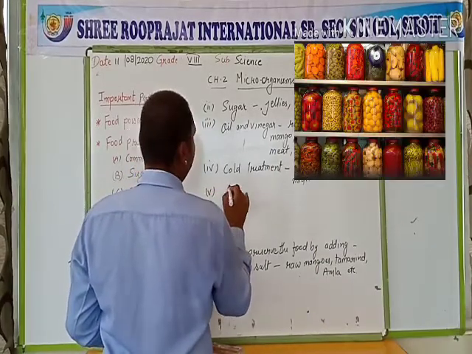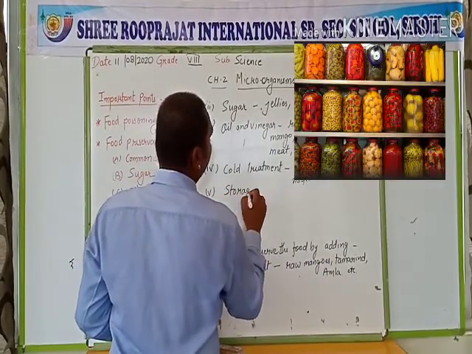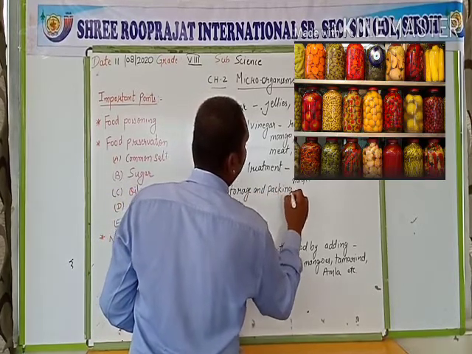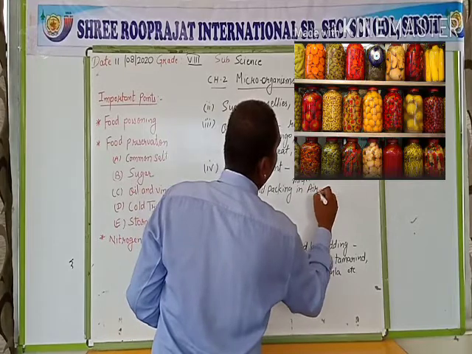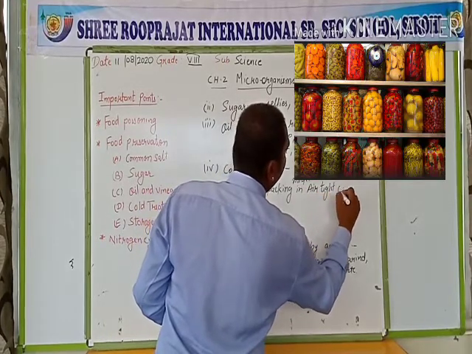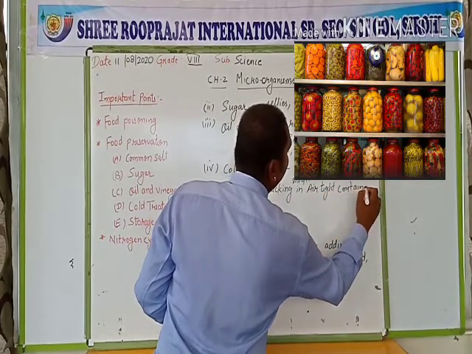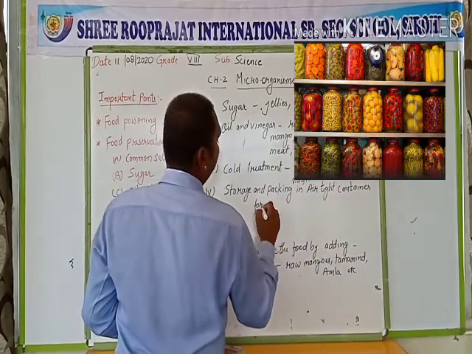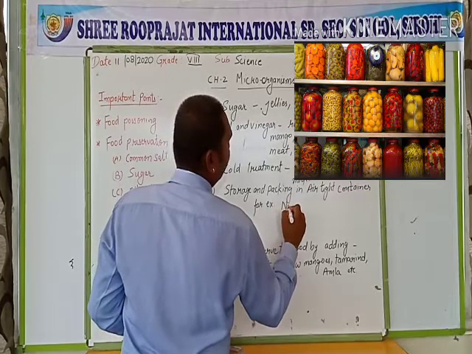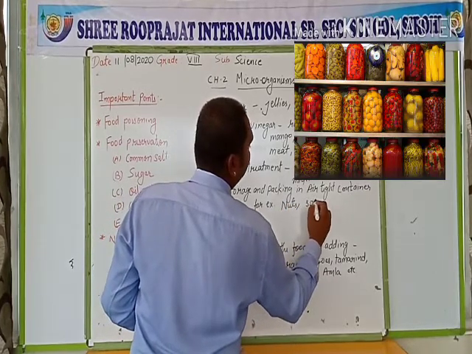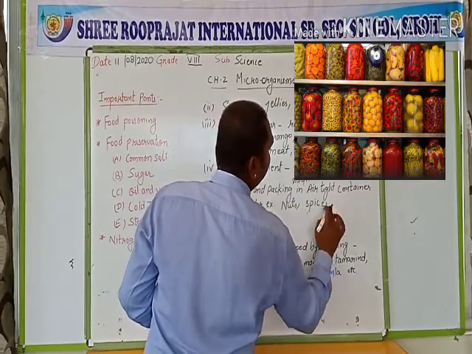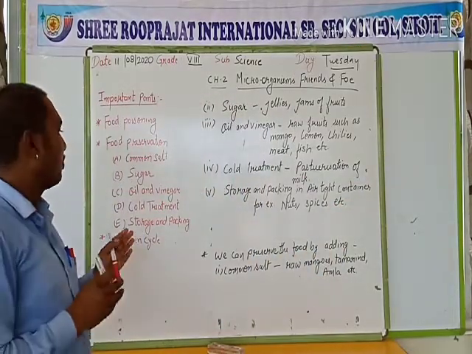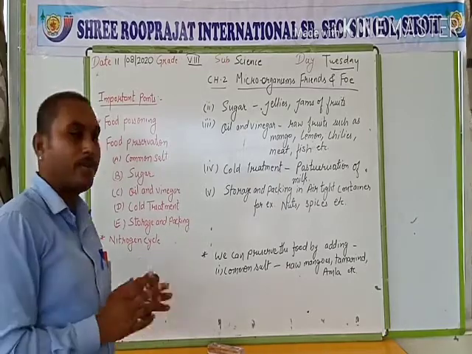Fifth, storage and packing. In airtight container. For example, nuts, spices, etc. So that is your food preservation. So these are the processes of food preservation.